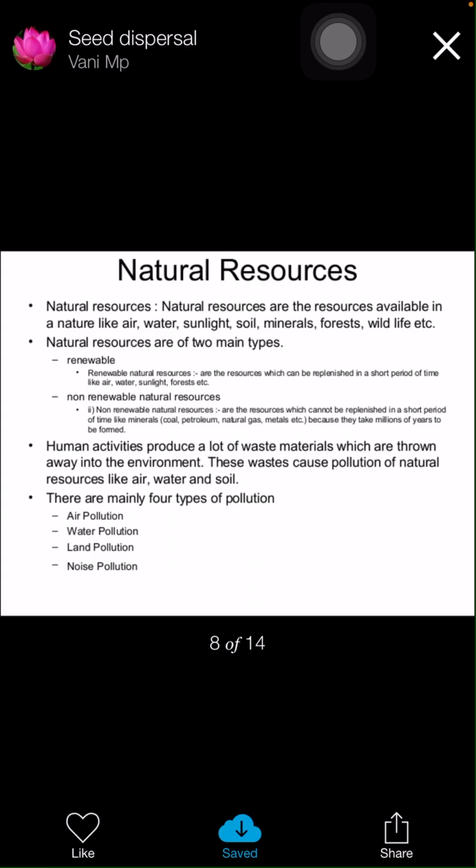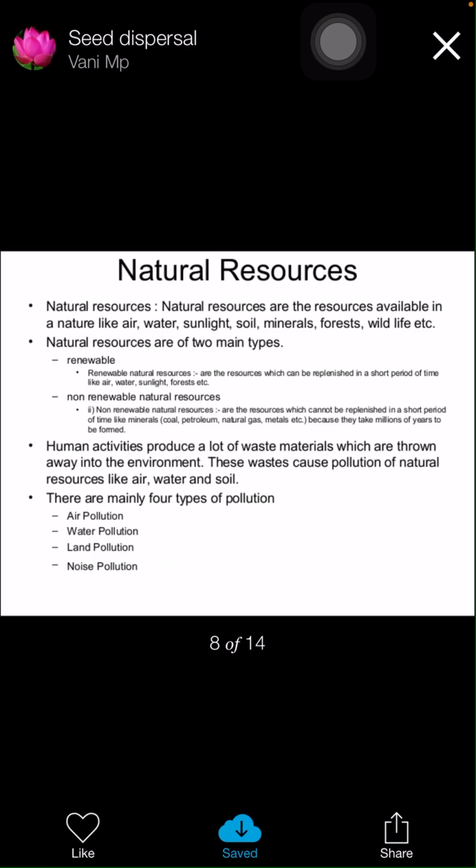Now, natural resources, children. Natural resources are the sources available in nature like air, water, sunlight, soil, minerals, forest, wildlife, etc. Natural resources are of two main types. They are renewable and non-renewable resources. The renewable resources are the resources which can be replenished in a short period of time, like air, water, sunlight, or forests, etc. Non-renewable resources are the resources which cannot be replenished in a short period of time, like minerals, coal, petroleum, natural gas, metals, etc., because they take millions of years to be formed.